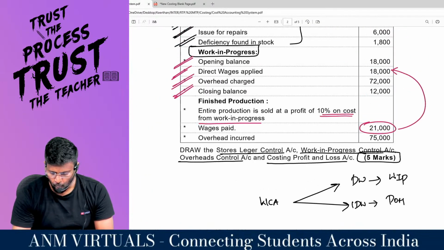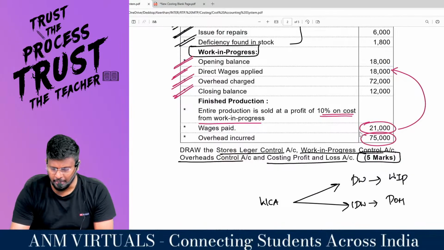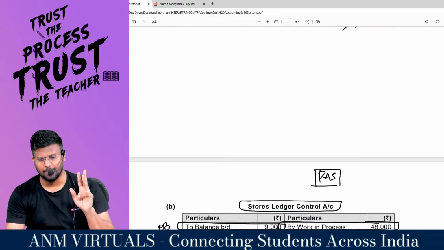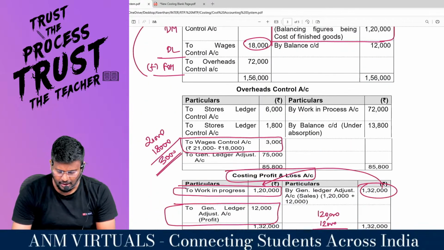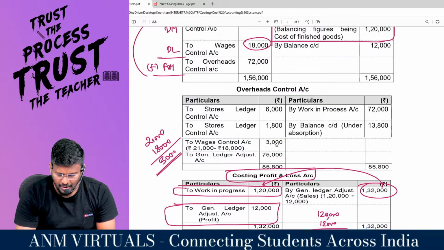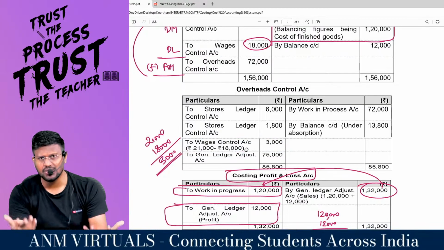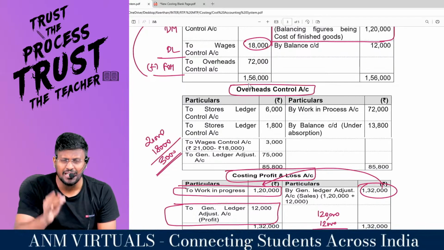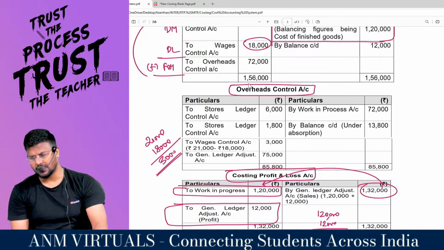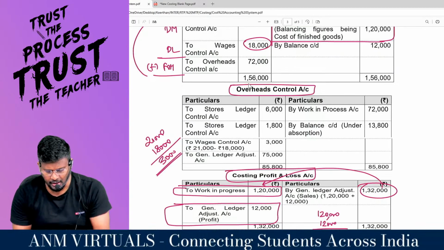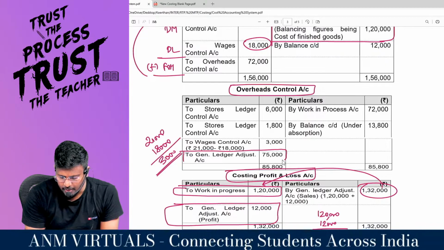That's it. Overhead incurred is 75,000, but I have charged only 72,000. Again, an under absorption of 3,000. That should be debited in the overhead control account. But this is not in the other accounts, it is in the ledger, the overhead control account. So I will first incur the expenses. What journal entry will I pass? Overhead control account debit to cash or bank. But I can't use cash or bank, so overhead control account debit to general ledger adjustment account 75,000.